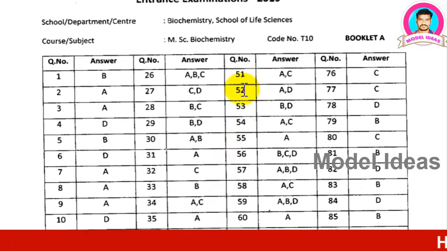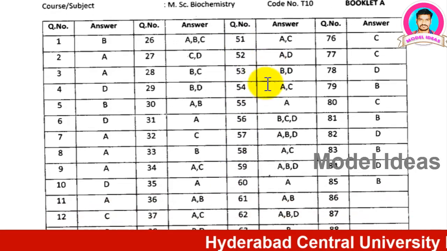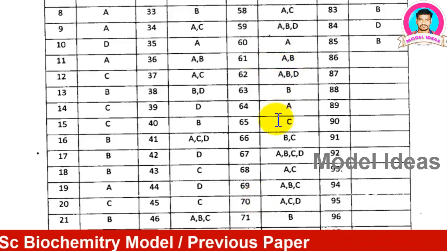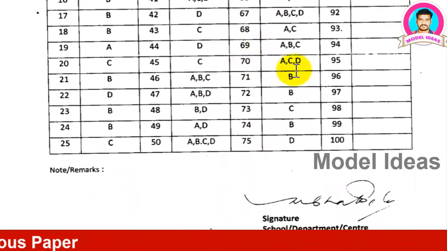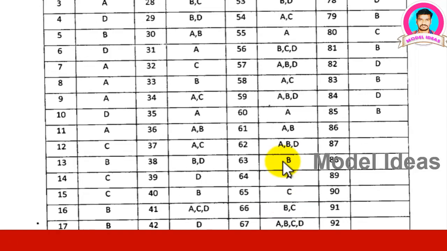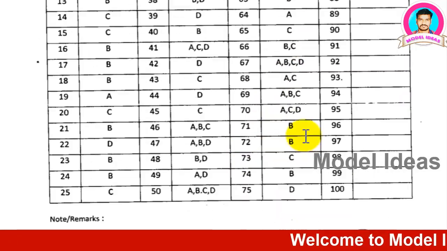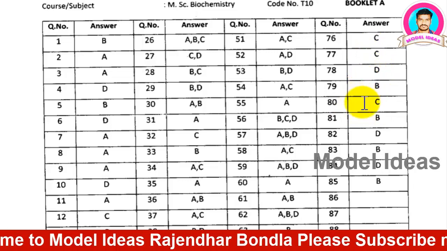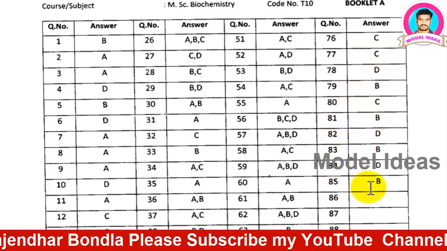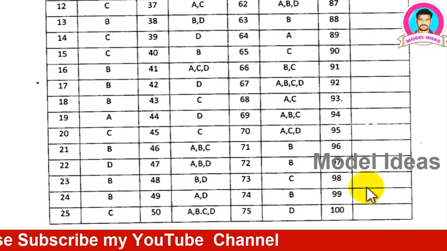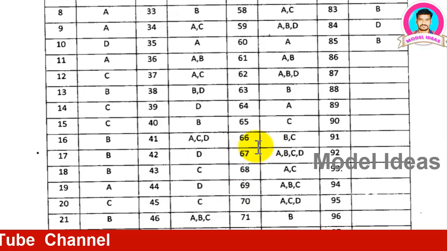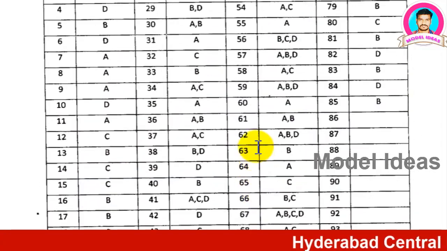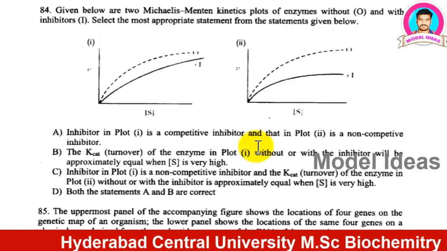Now 51 to 60, have a look at each question. Next 60 to 70, next 70 to 75, have a look at it again. Next 76 to 80, now 81 to 85. So in such questions, not only one option, there are 3 or 4 options that are also correct in this paper. Okay, so this is the old paper of Hyderabad Central University 2019.